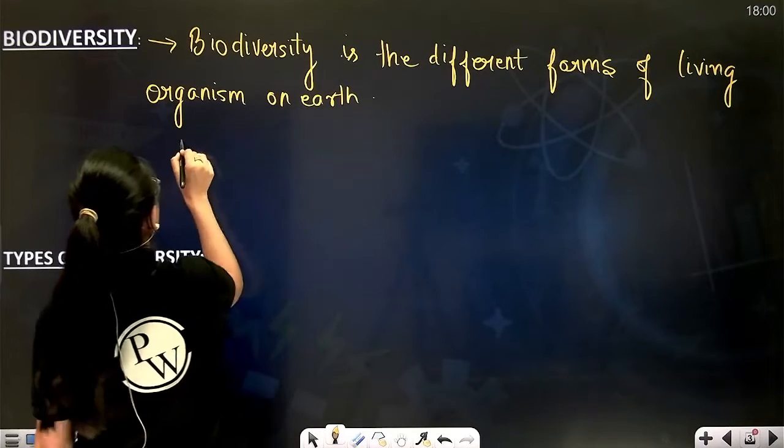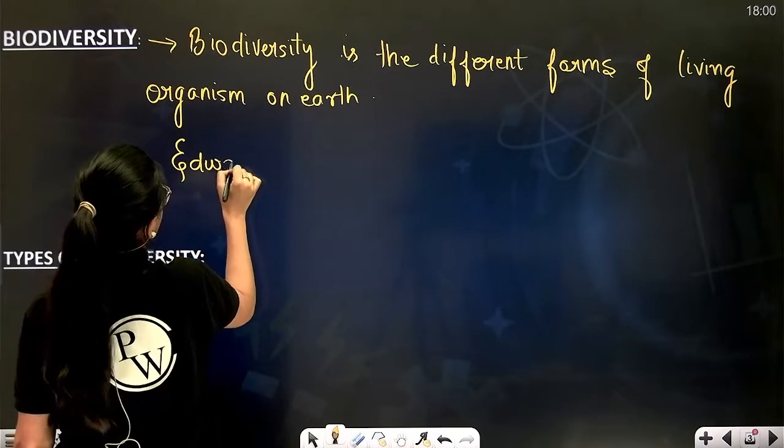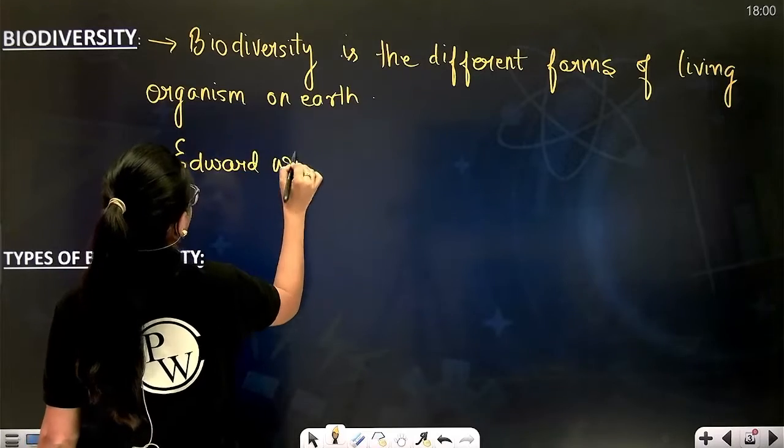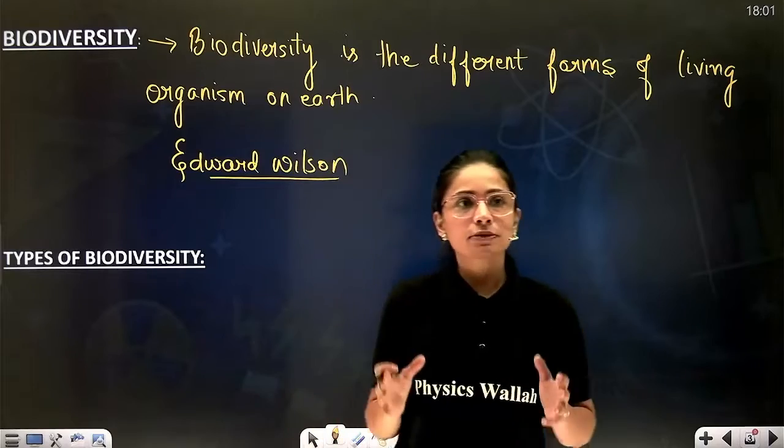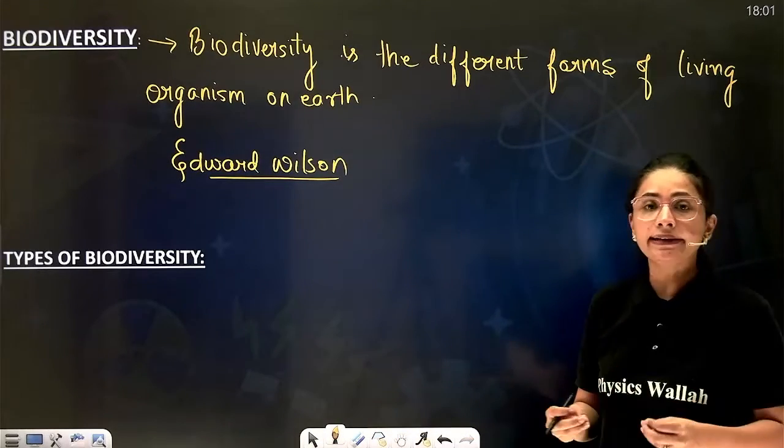The term was explained by scientist Edward Wilson. Right? Now, this biodiversity can be defined at three levels.